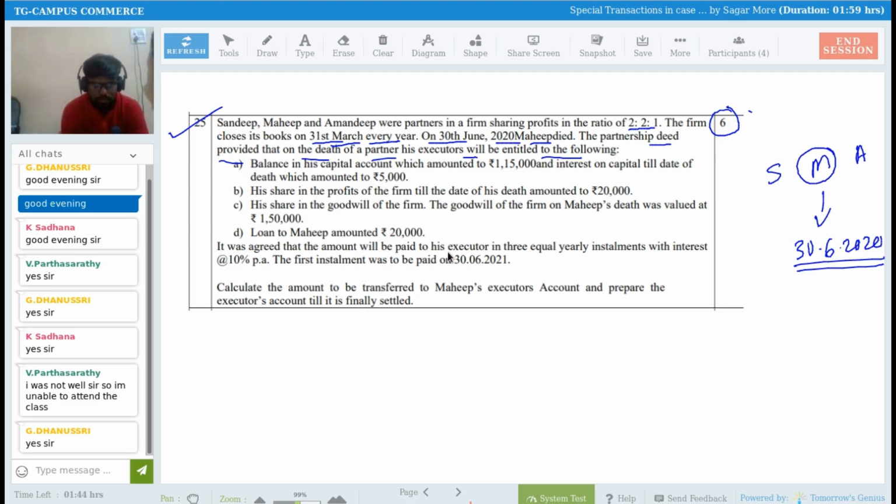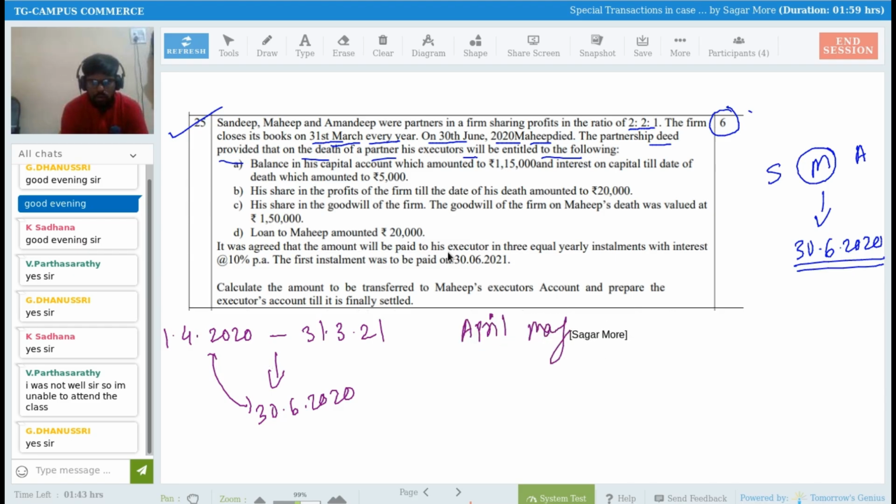I can say the year is 1st April 2020 to 31st March 2021, right? He died in this year only, 2021. So in the year 2021, Mahip died on 30th June. So he died on 30th of June 2020. So it means he was there in the business from April to June. April, May, and June. For 3 months, he was there in the business.